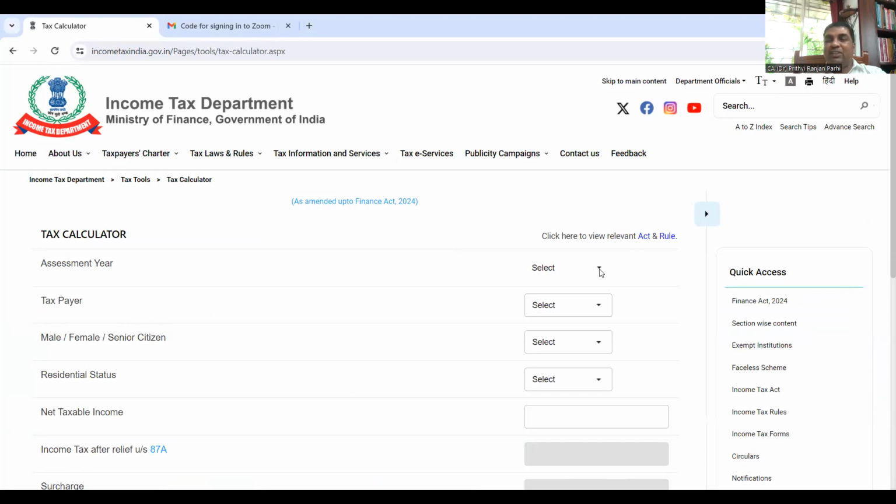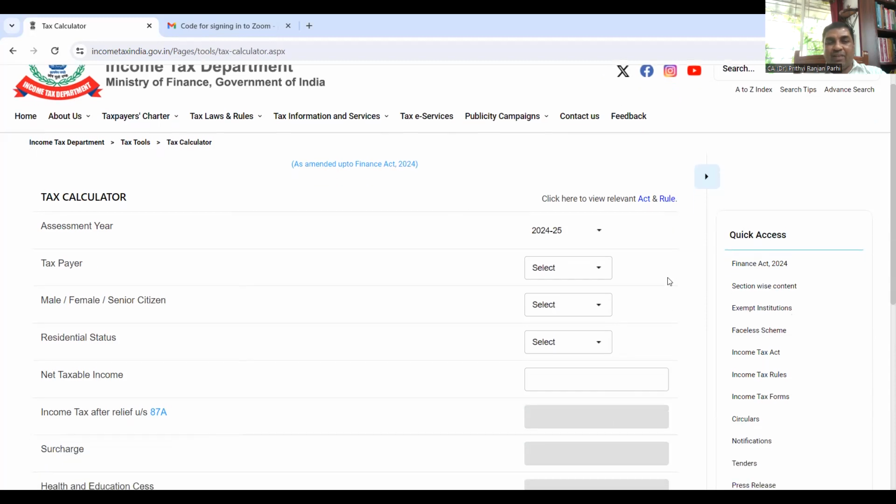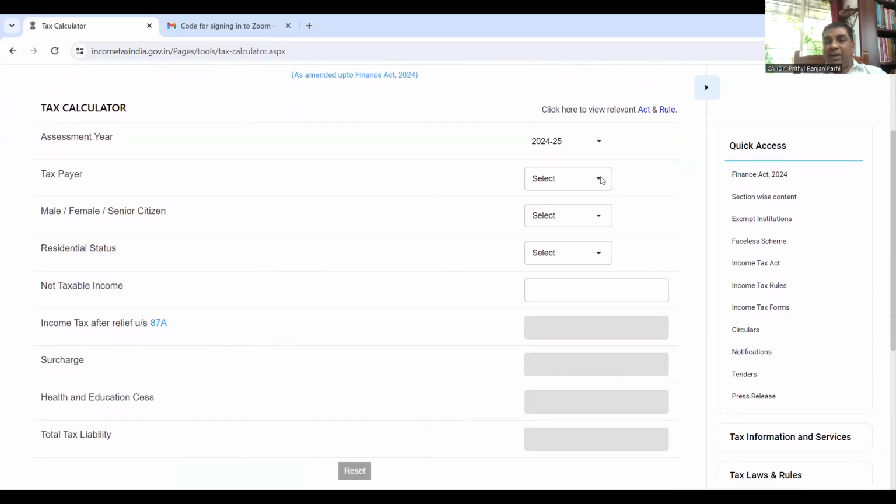So first of all, select the assessment year. The assessment year is the year in which your income is going to be assessed. Suppose you have earned income in the financial year 23-24. The assessment year is 24-25. Here it is to be assessed. So let me check here 24-25. Select the kind of taxpayer. Let me assume it is an individual.